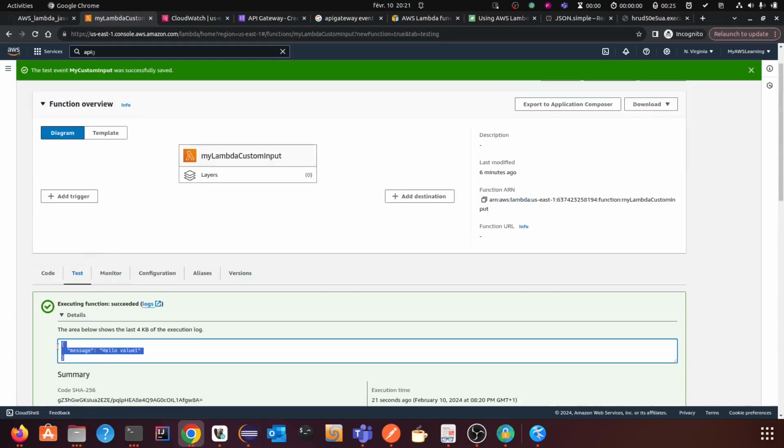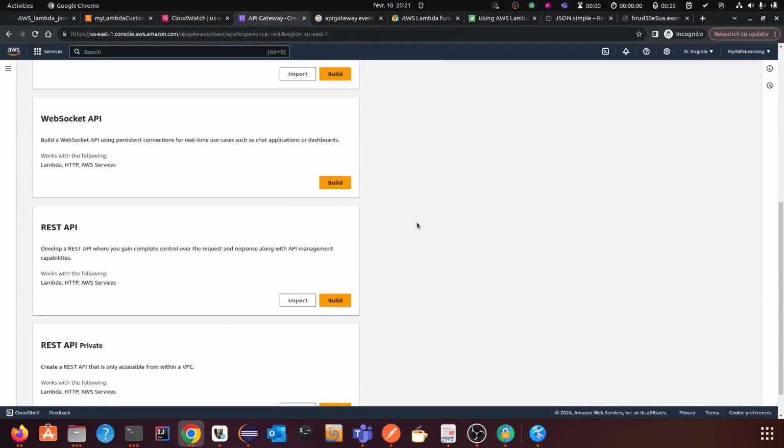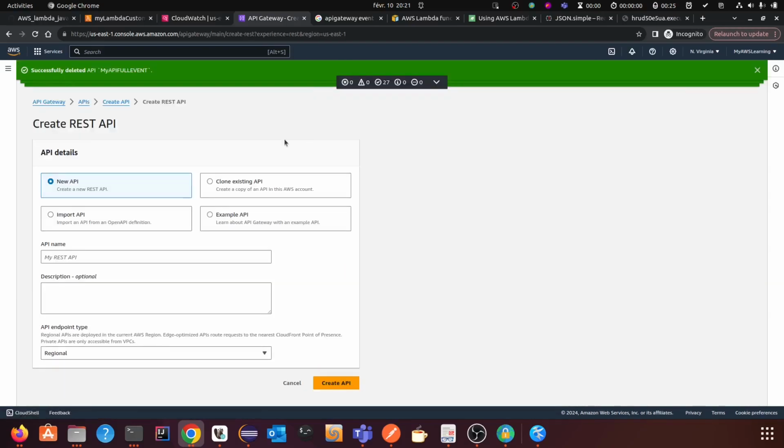Now let's invoke this lambda from API Gateway, and the integration is called custom integration. Let's create a REST API here. This is my API name: custom integration lambda.